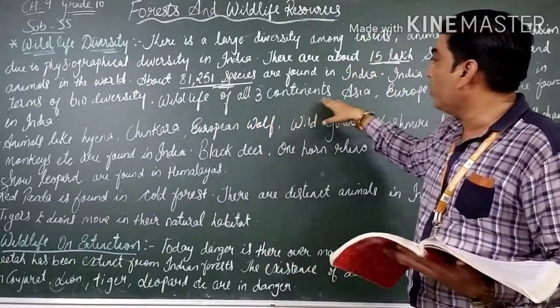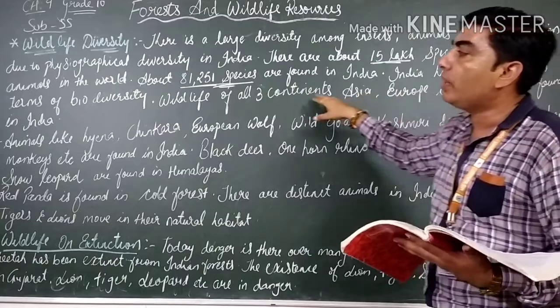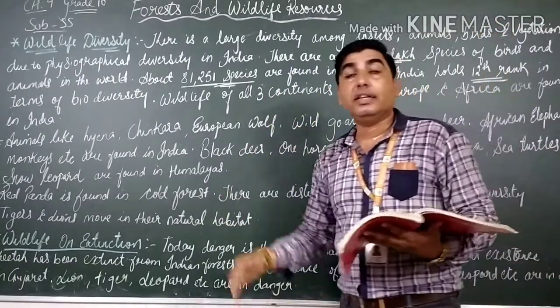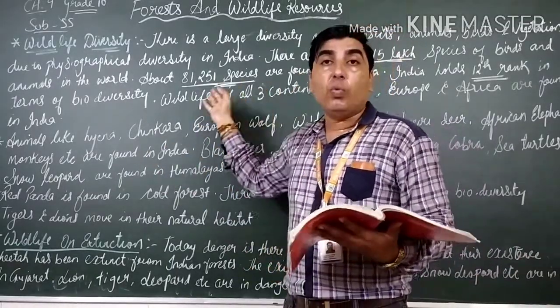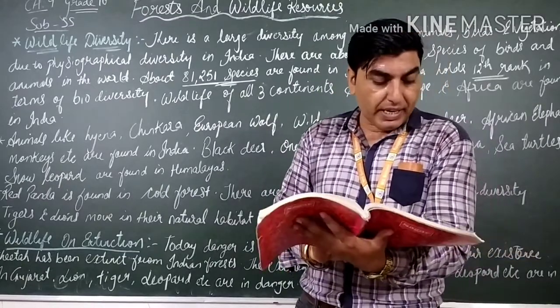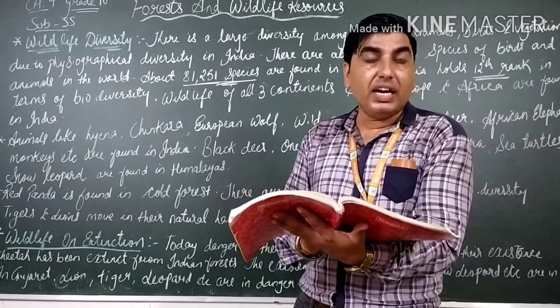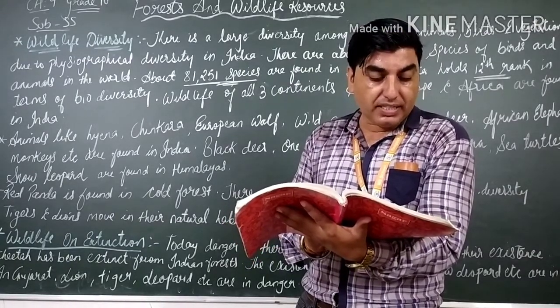Wildlife of all 3 continents, that is Asia, Europe and Africa. अगर इन तीनों को कंबाइन करें, that is Asia, Europe and Africa are found in India. Just imagine Asia, Europe and Africa. So combination of these 3 wildlife are found in India. Let us see 1 or 2 more points from the textbook. It says there is a large diversity in climate and physiography in India. There are about 15 lakh species of animals, birds in the world.